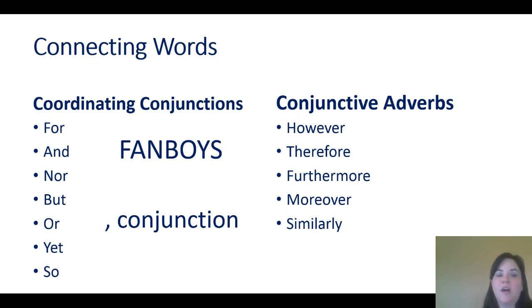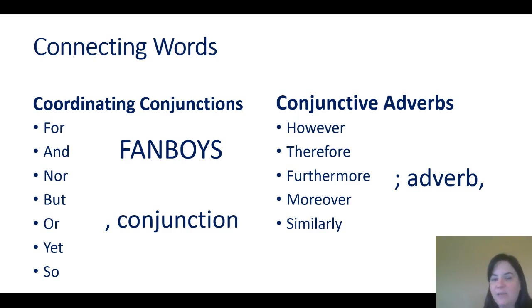While these words can also be used to connect your run-on sentences or your comma splices, they do require different punctuation. Whereas the conjunction needed just a comma, a conjunctive adverb needs a little bit more punctuation. It needs a semicolon, then your conjunctive adverb followed by a comma, and then the rest of your sentence.